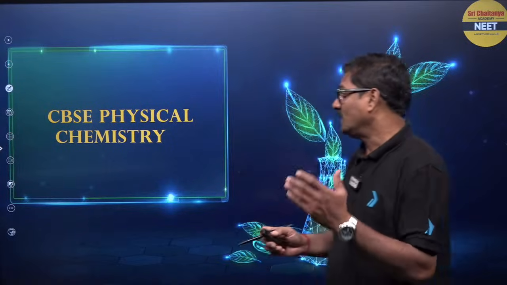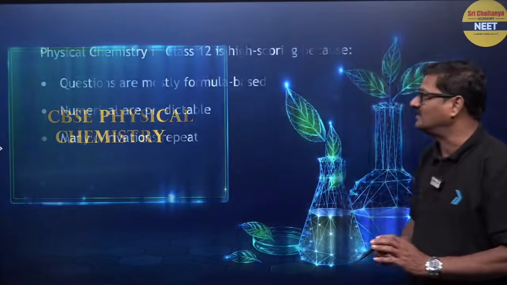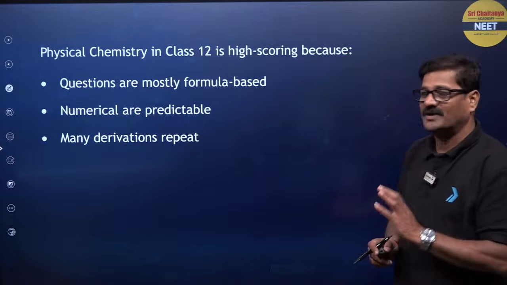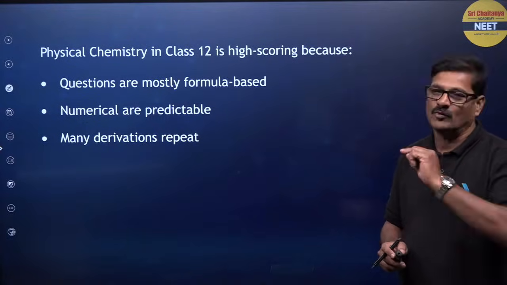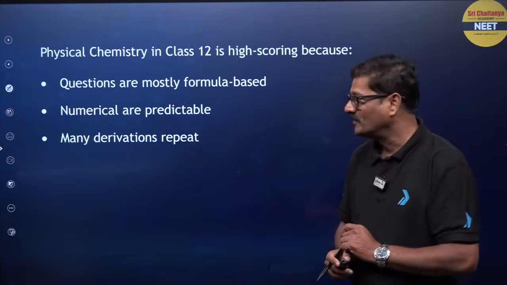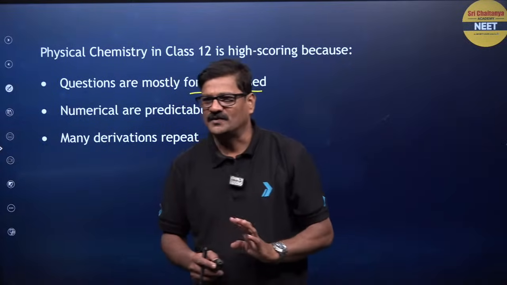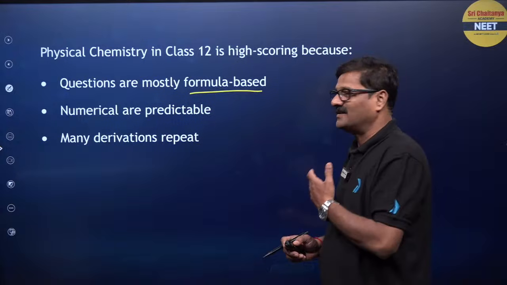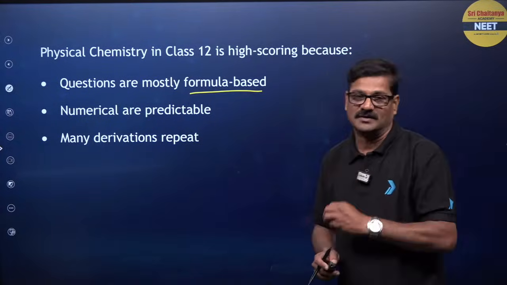In the CBSE physical chemistry chapters, class 12 physical chemistry is high scoring because the questions are straightforward, though a little thinking-oriented questions can also come. Questions are mostly formula based, and the numericals are predictable.